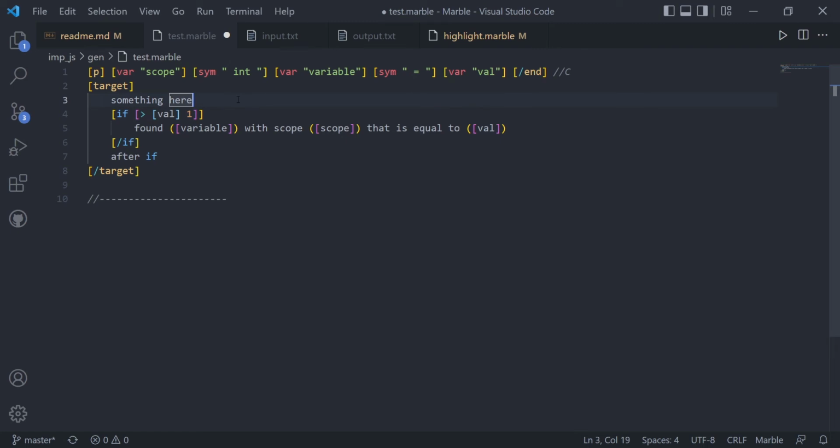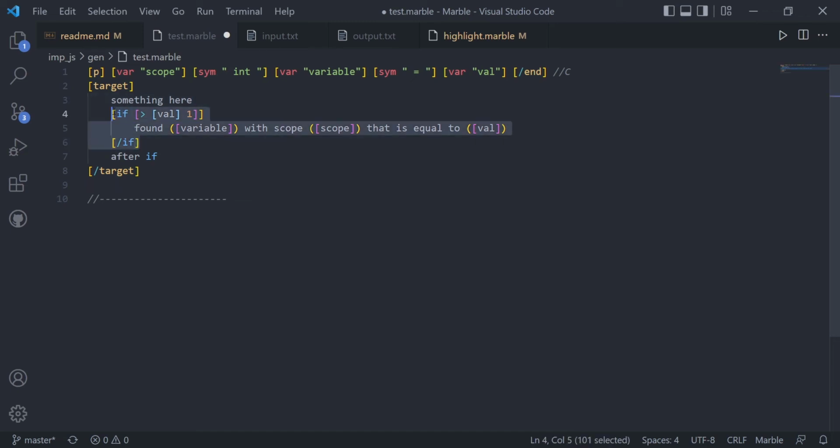And so here you can have just plain text being written out to the output file, literally. You can put emojis and whatever in here. It's UTF-8, so go wild. But then a special set of characters is whenever you use square brackets, that informs Marble that it should take some kind of action. Currently there is no escape for it, but there will be in the future. Marble currently is a very primitive language and tool.